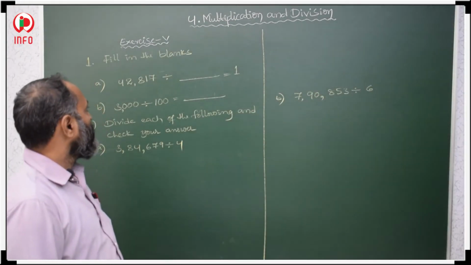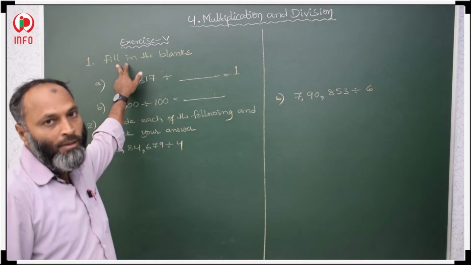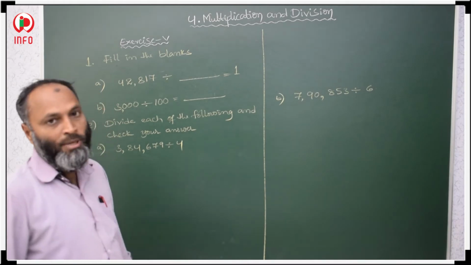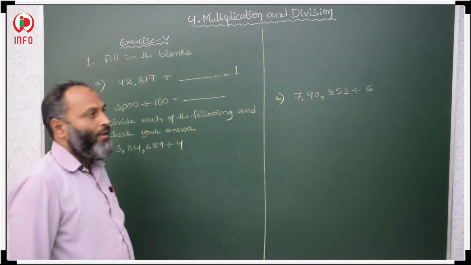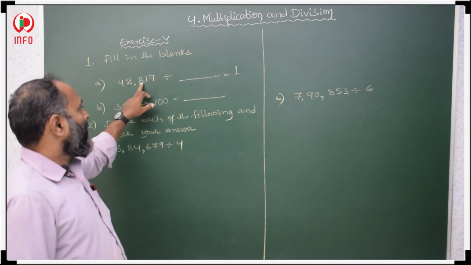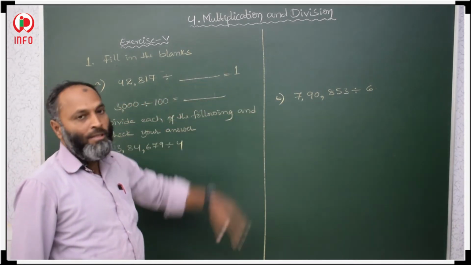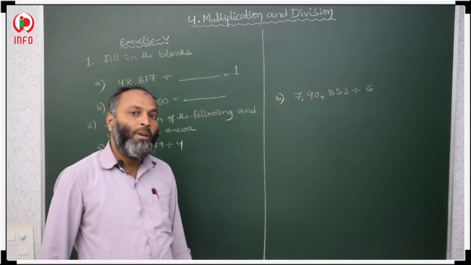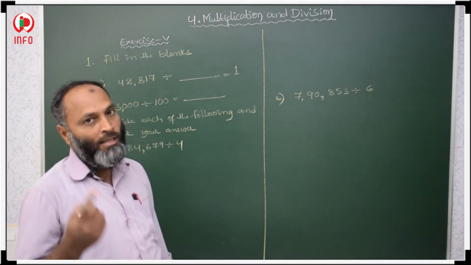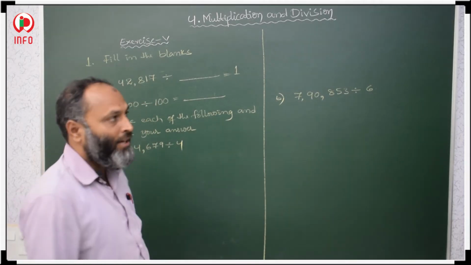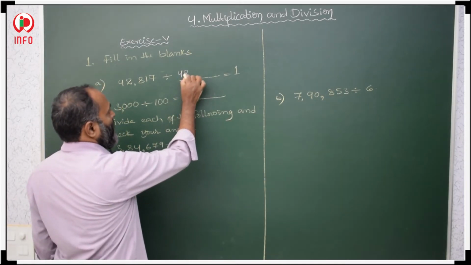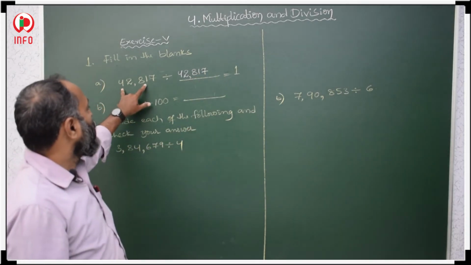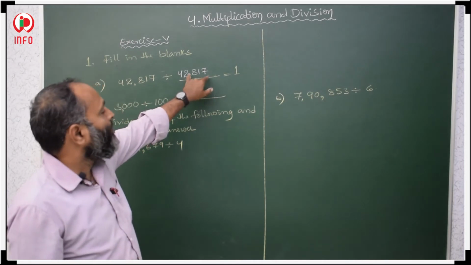Now students, see here, fill in the blanks. 2 blanks are given, so we have to fill these 2 blanks. These 2 blanks depend on the properties of division. 42,872 divided by what gives the answer 1? When will we get answer 1? If the number is divided by itself, then the quotient is 1. The number divided by itself means again we have to take 42,872. So the number divided by itself, then the quotient is 1.